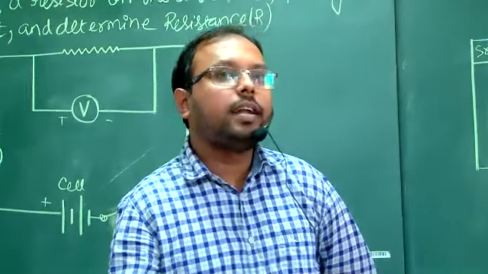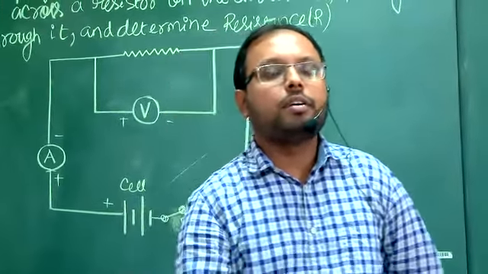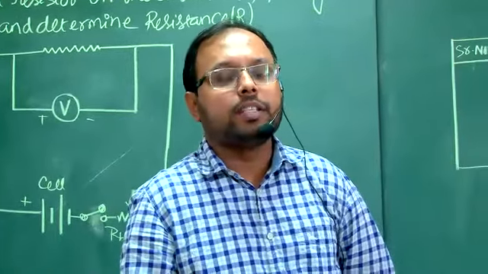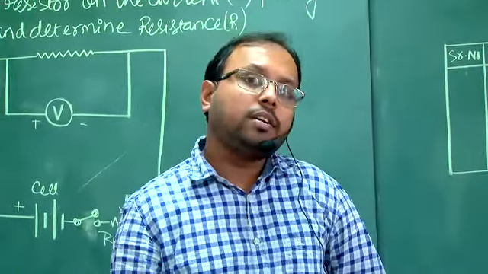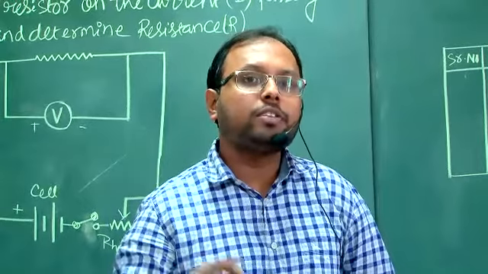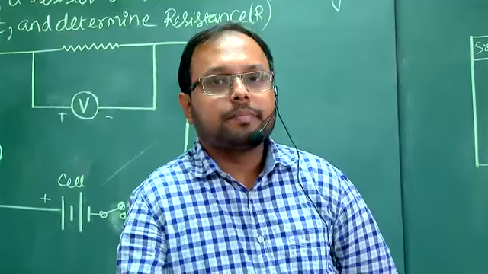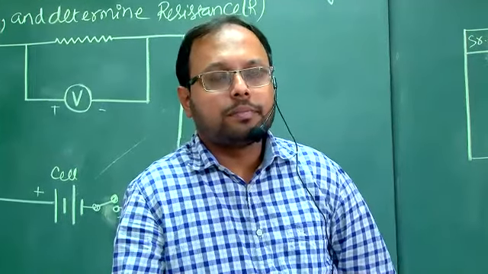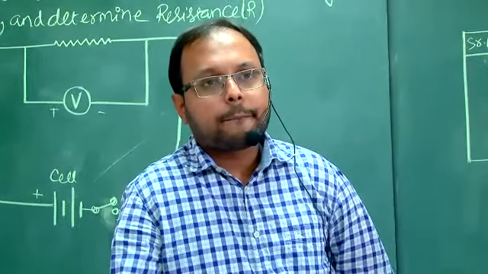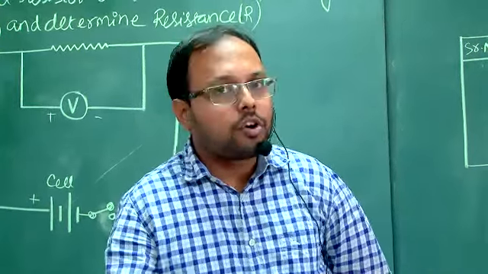My question is that in Ohm's law, we know potential and current are dependent on each other. I was asking which one is the cause here and which one is the effect, which depends on what parameter. Can you tell me? Arindam, tell. Potential is the cause and current flow is the effect. Yes, potential is the cause and the current is the effect.